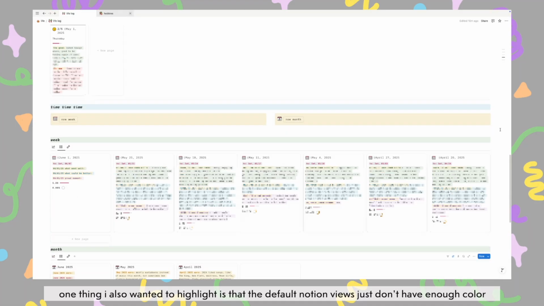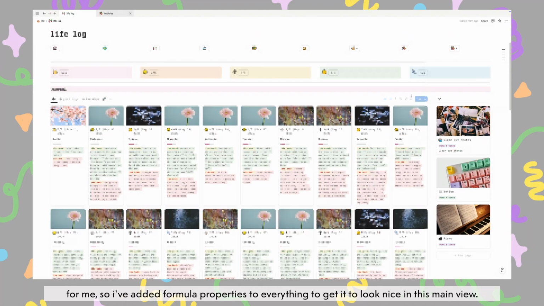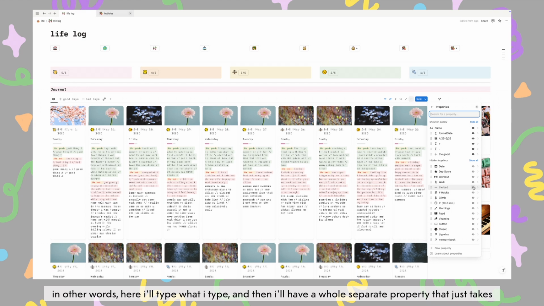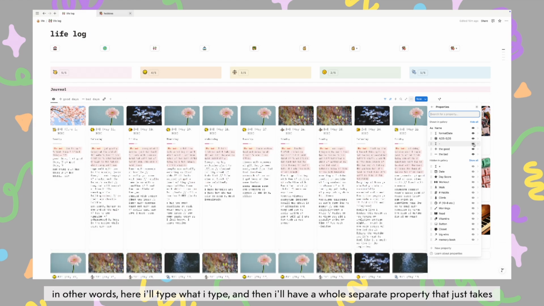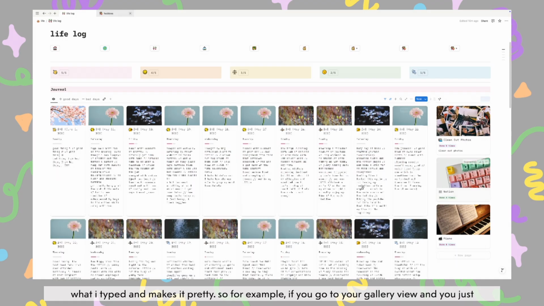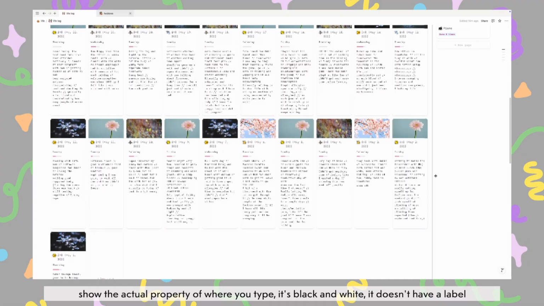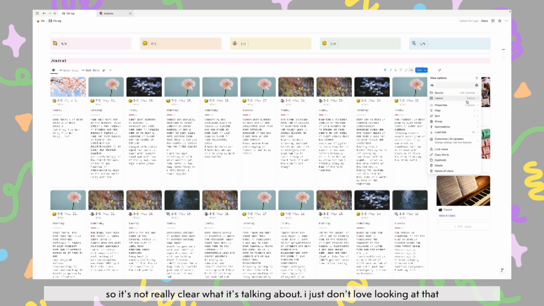One thing I also wanted to highlight is that the default Notion views just don't have enough color for me, so I've added formula properties to everything to get it to look nice in this main view. In other words, here I'll type what I type, and then I'll have a whole separate property that just takes what I typed and makes it pretty. So for example, if you go to your gallery view and you just show the actual property of where you type, it's black and white, it doesn't have a label, so it's not really clear what it's talking about. I just don't love looking at that.